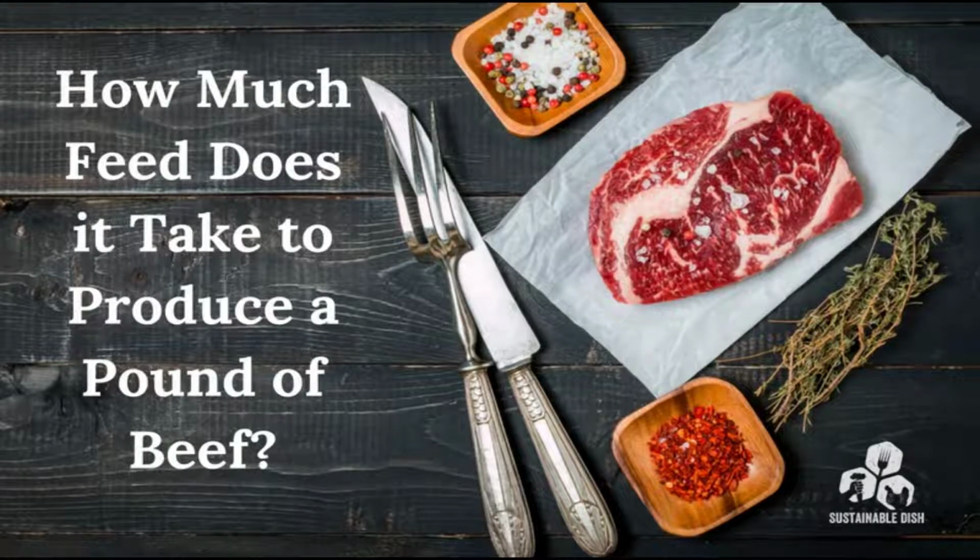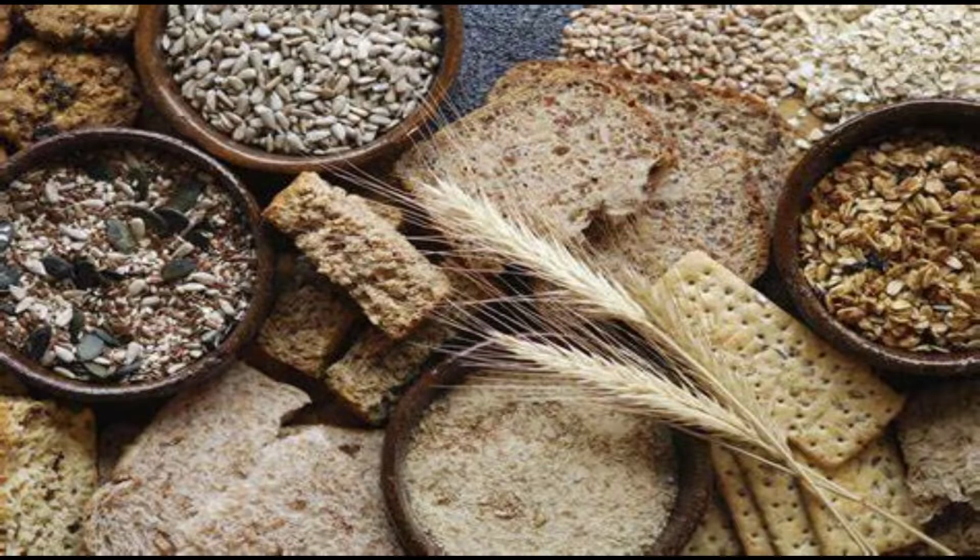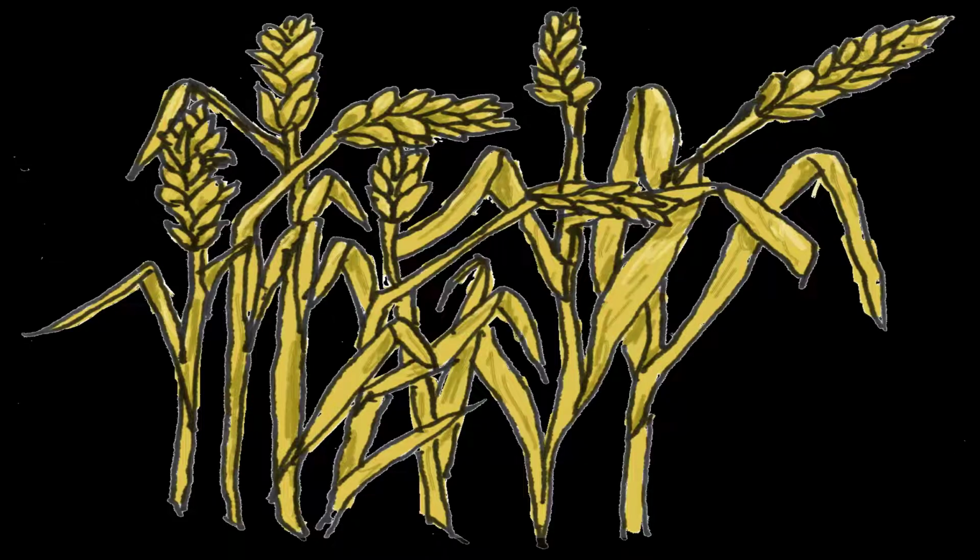For every pound of feedlot beef on our plate, an American cow eats 9 pounds of grain and soy feed. In the 1980s, the world grain supply alone was enough to provide every human on the planet with 3,600 calories a day, more than enough to meet everyone's average nutritional requirements.